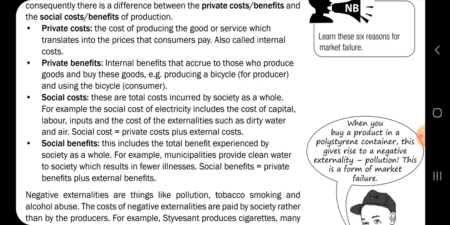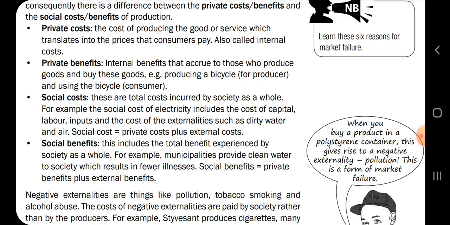Okay, so private costs are costs that are directly involved in pricing the goods or a service, and then private benefits are the benefits that are going to be reaped by the person who produced the product and the person who's buying the product.